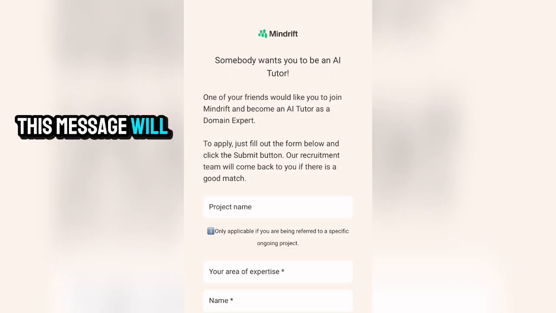So this message will be sent to Minddrift that someone already accepted on this platform shared a referral link bringing you to this platform. Now, to apply, just fill out the form below and click the submit button. Our recruitment team will come back to you if they are a good match. Now, you don't want to apply on Minddrift and get a declined offer. So what you want to do right now is to make sure what you're putting is accepted on Minddrift. Now, how do you fill out these details to get accepted? That is what we are going to be doing right here.